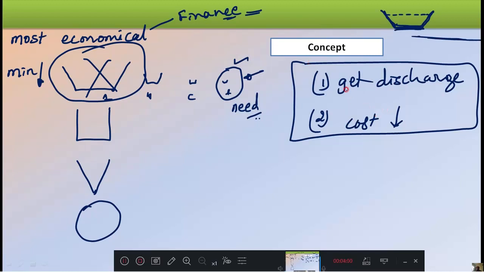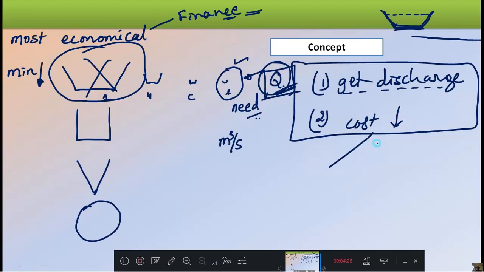Then how to get the correct discharge? So many parameters will be there. Let us consider Q as the demand or discharge. This much water is required, meaning this much meter cube per second of water is required through that canal. Let us consider this is a fixed one. Q is fixed. Now how to minimize the cost?